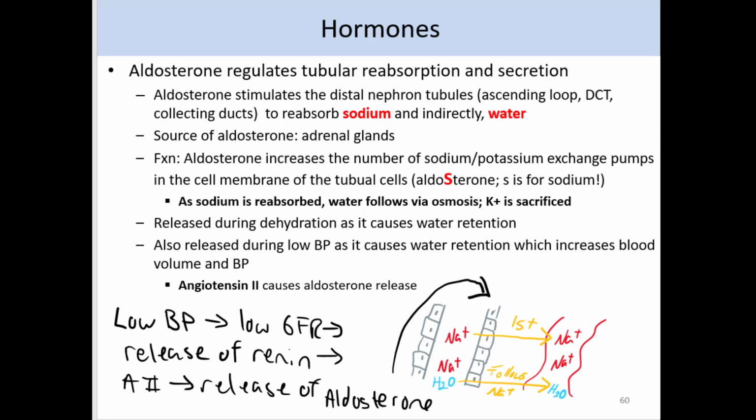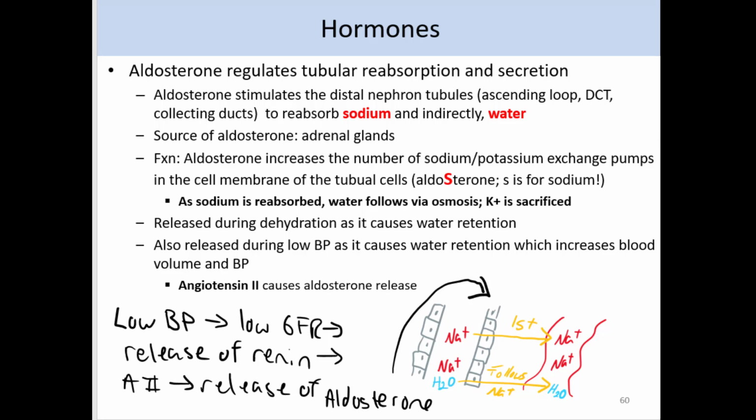The hormone aldosterone is going to help to regulate tubular reabsorption and secretion, specifically reabsorption of sodium and water and secretion of potassium. Aldosterone is going to stimulate the distal portions of the nephron tubules to reabsorb the sodium, and then indirectly water will follow. The portions of the nephron involved here include the ascending loop, the distal convoluted tubule, and the collecting ducts.